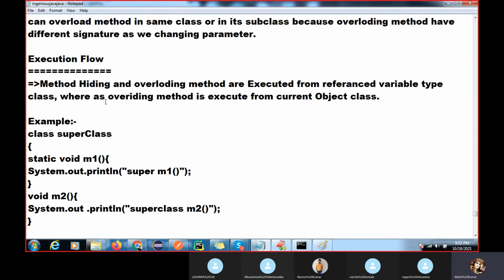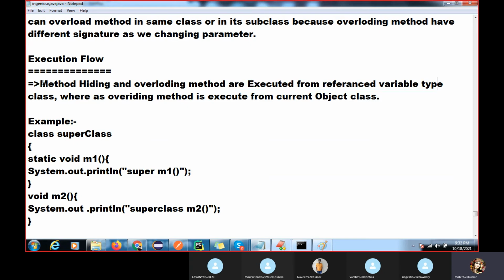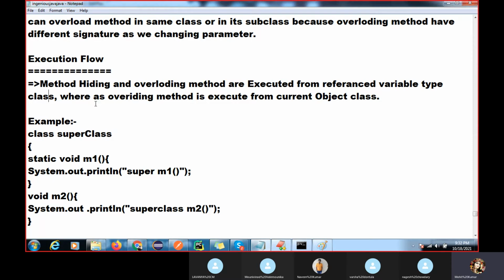So what is the execution flow? Method hiding and overloading. I have not explained method overloading yet. Method hiding and method overloading are executed from the reference variable type class. I have shown you in the example, right? Whereas a method overriding method is executed from the current object class, the object you are holding.